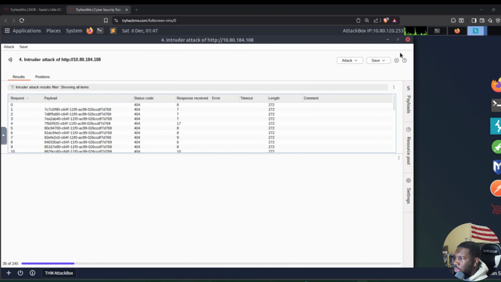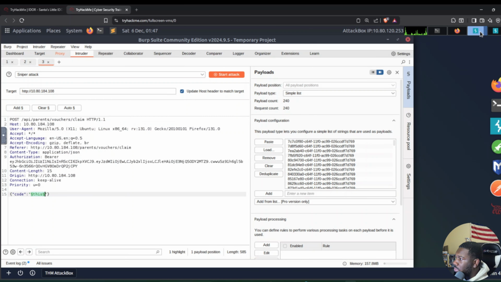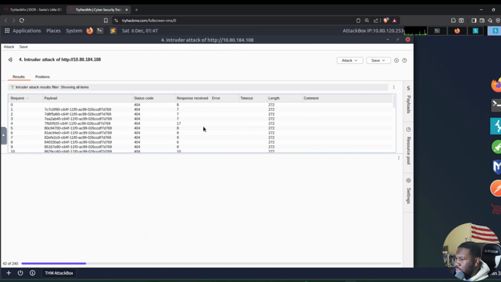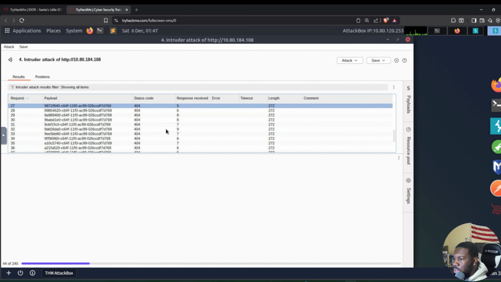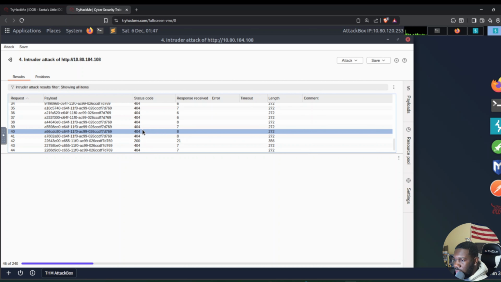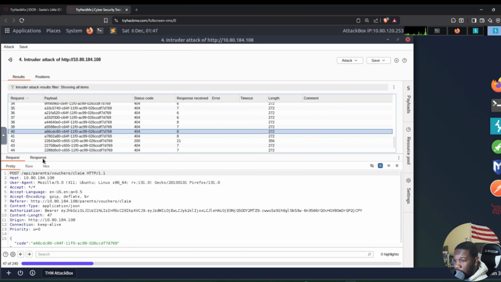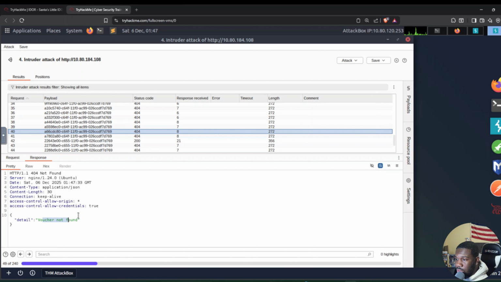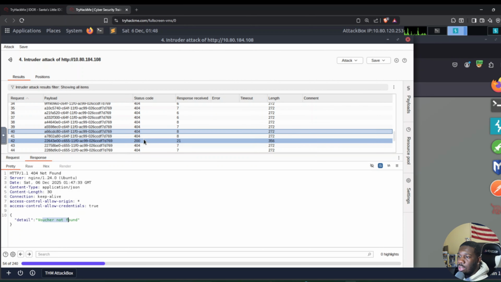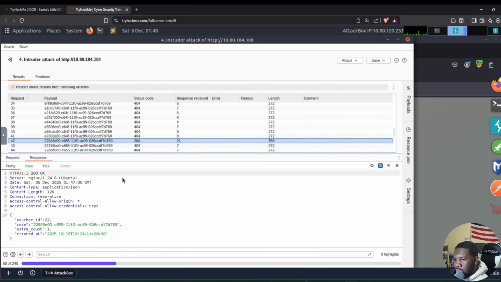So the reason why I thought that something was wrong after we were getting the status 422s is because status 422 is what you get in response to the server not being able to process a request. I was like, okay, maybe we typed something in wrong. But if we typed, let's say, a wrong password, we would still get a status 404. It would just say voucher not found right here. I was going to say the other payload, it was the 422s. It probably would have said this server can't process your request or something like that. But status code 404 is voucher not found, and right here we see status code 200, which means the code is found.